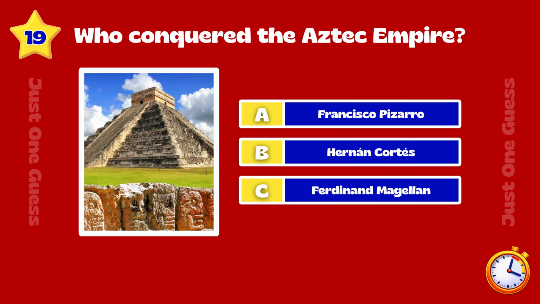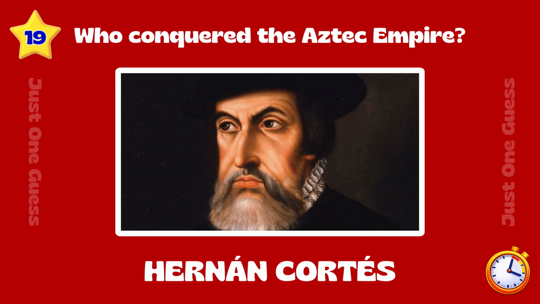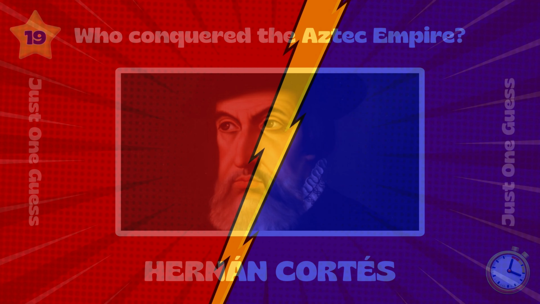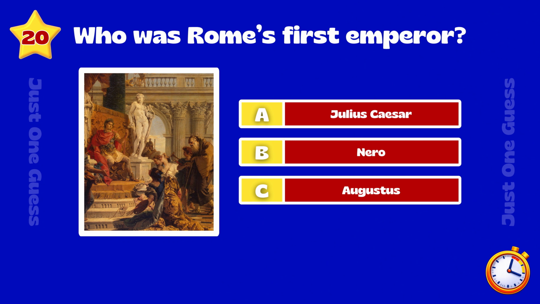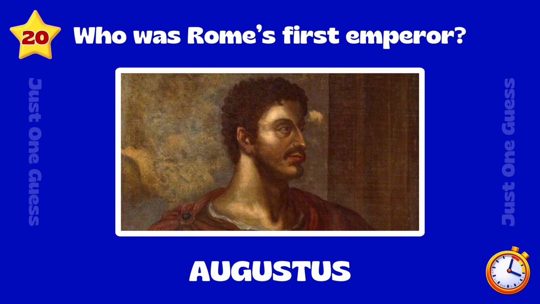Who conquered the Aztec Empire? Hernan Cortés. Who was Rome's first emperor? Augustus.